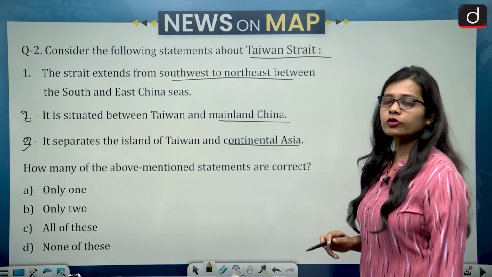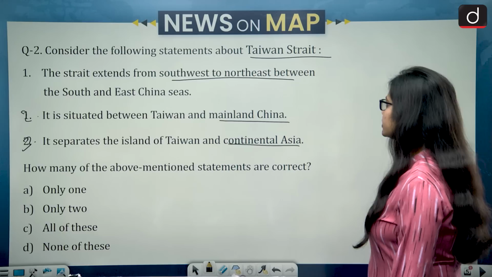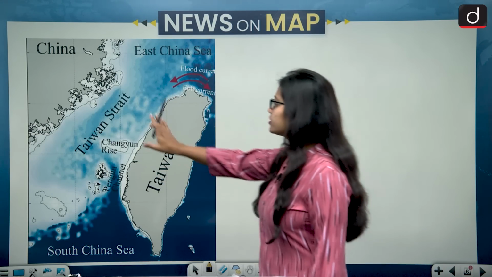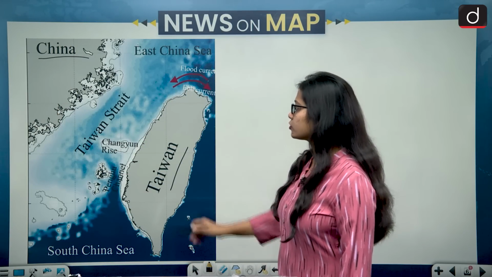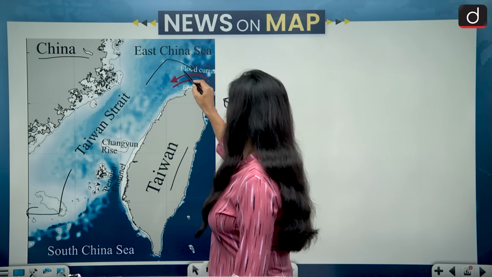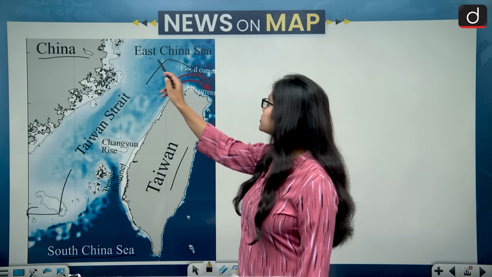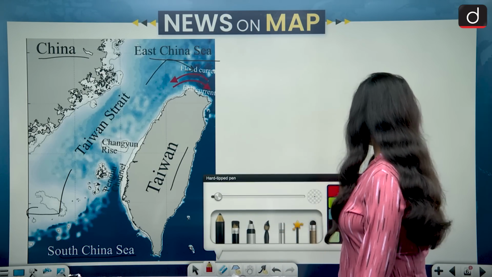So first let's look at the first statement, which is, the strait extends from southwest to northeast between South and East China Seas. So this is the Taiwan Strait, and Taiwan Strait lies between China and Taiwan. So Taiwan Strait is connecting the southwest to northeast, and on the southwest it has the South China Sea, while on the northeast it has the East China Sea. So statement 1 becomes right.